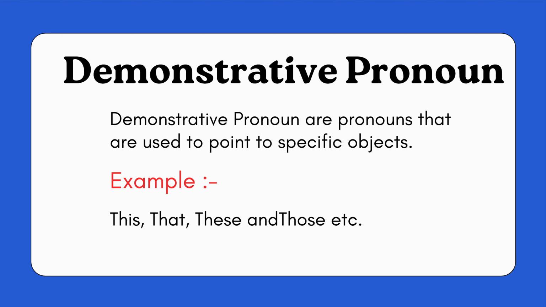Demonstrative pronoun. Demonstrative pronouns are pronouns that are used to point to a specific object. Like this is a cat. Those are dolls.